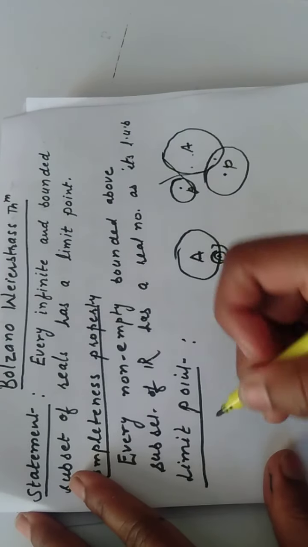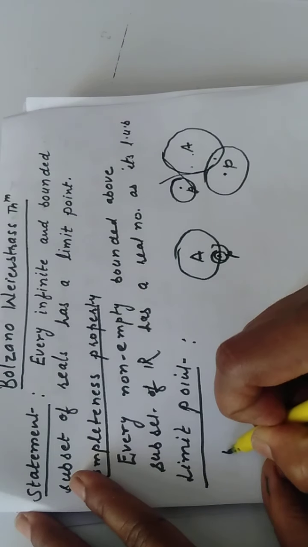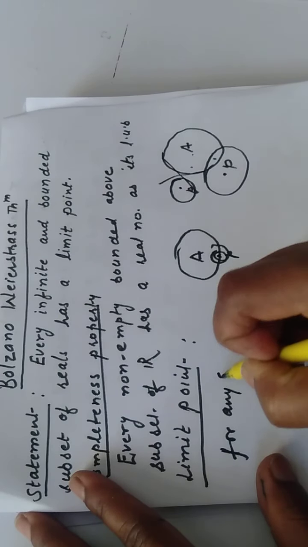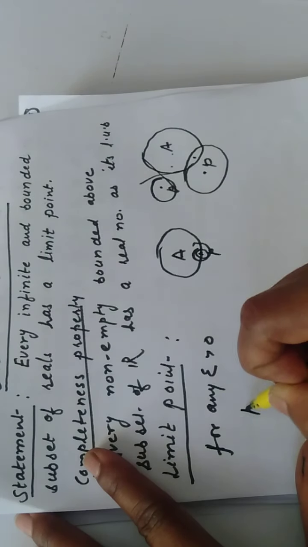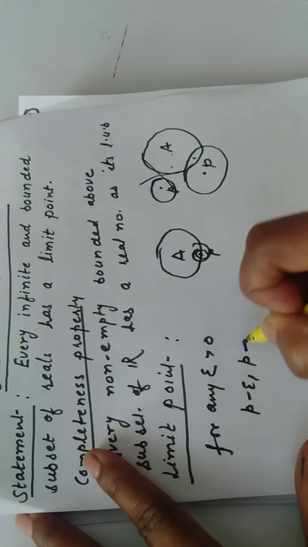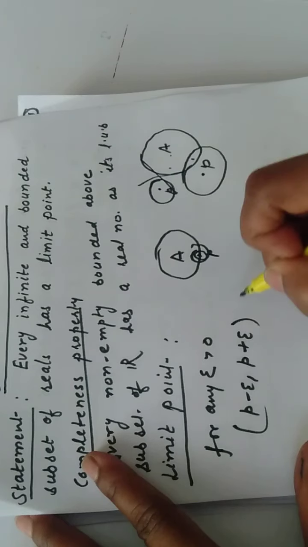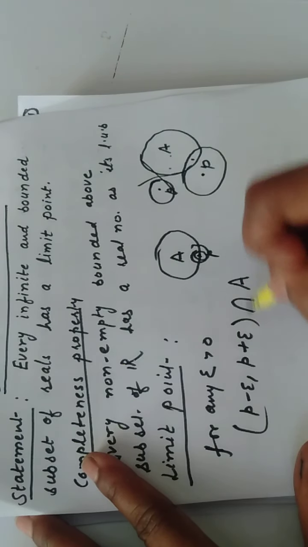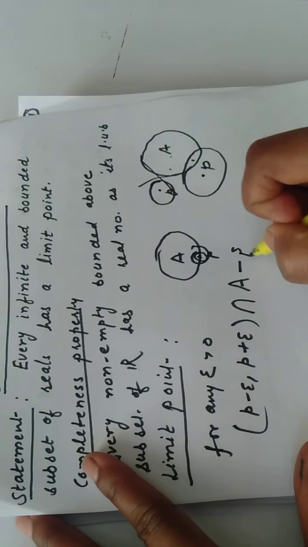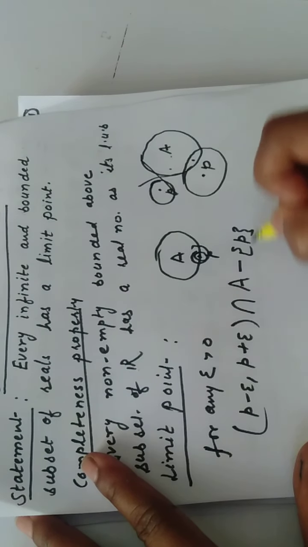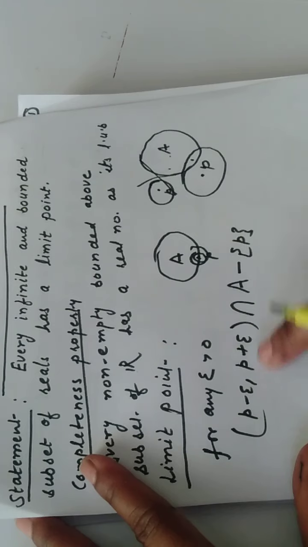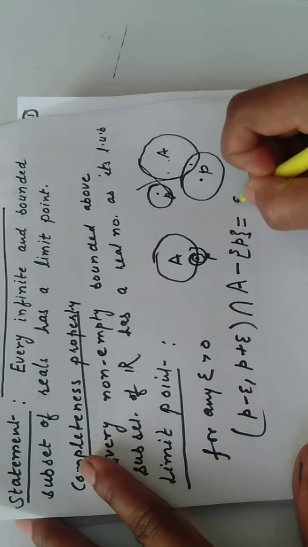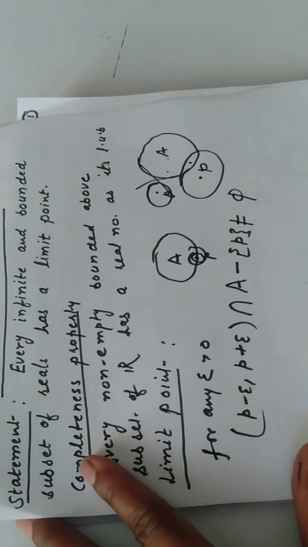Okay, so mathematically you can write that for any epsilon greater than 0, (P minus epsilon, P plus epsilon), that means any neighborhood of P, has at least one point of A other than P. If I exclude P from this neighborhood, its intersection with A must have at least one point, that means it must be non-empty.